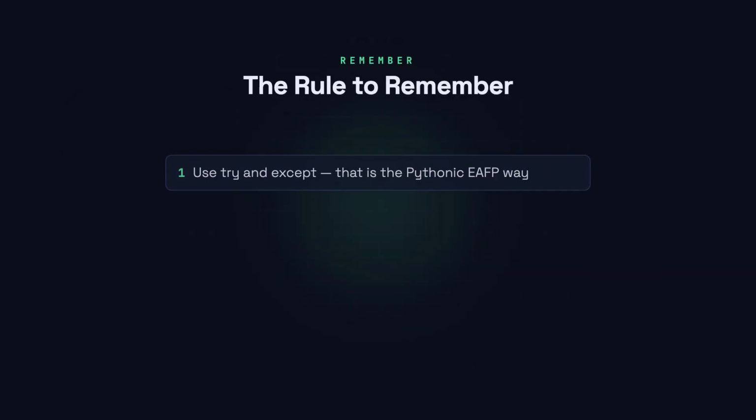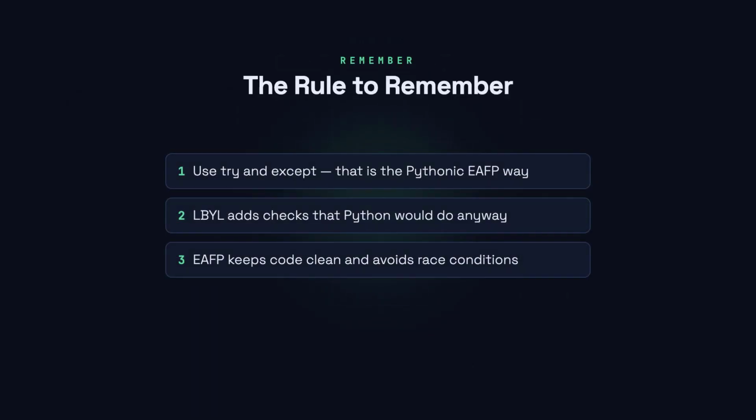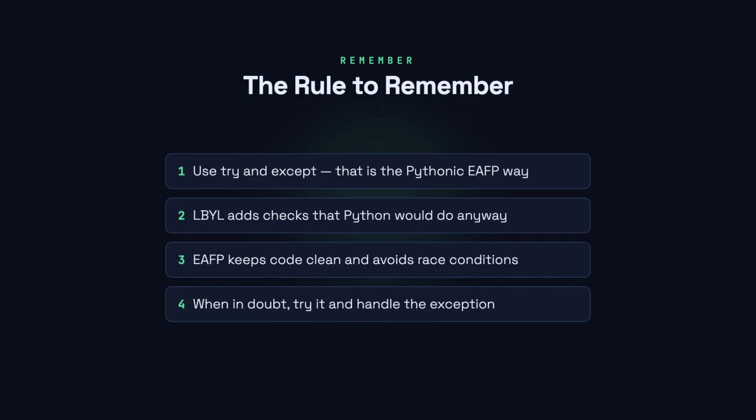The Pythonic rule is simple: try the thing and catch any error that results. This is cleaner, safer, and the style Python itself was designed around. Reach for try and except whenever something might go wrong.